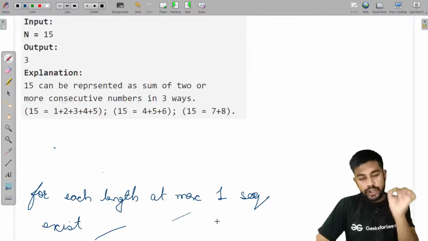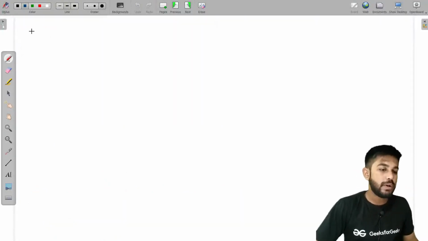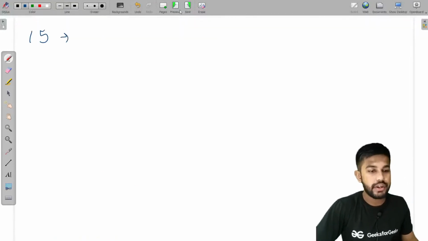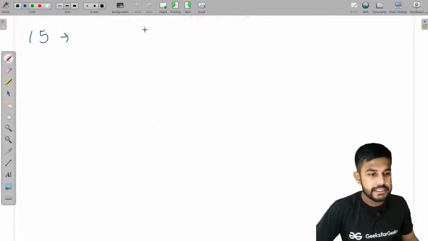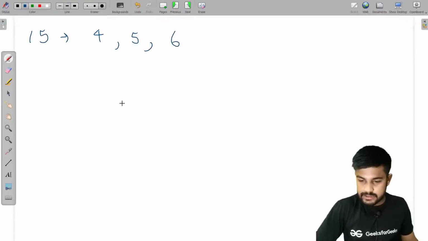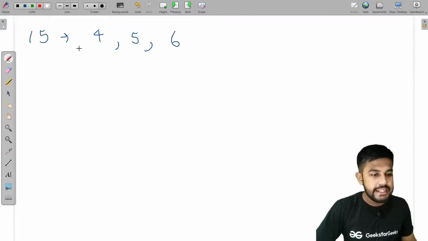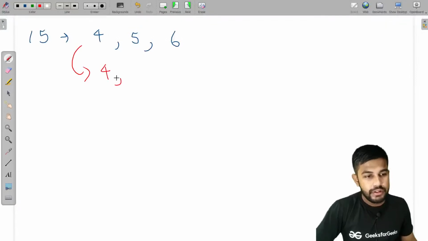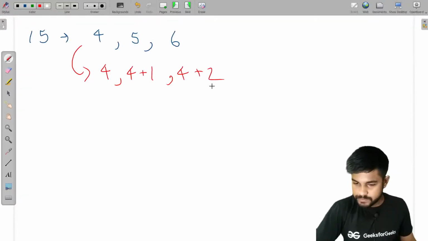Now the thing is that for each length at max one segment exists. Now suppose this is 15 itself. And this is the thing, 4, 5 and 6. If you notice, this can be written as 4, 4 plus 1, 4 plus 2.